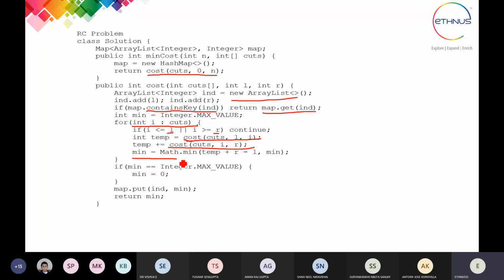And at the end, the minimum of the cost is calculated with the math min function, and that is going to be returned as the output of your program. So this is the actual program that we have to write for the minimum cut cost for the given problem.